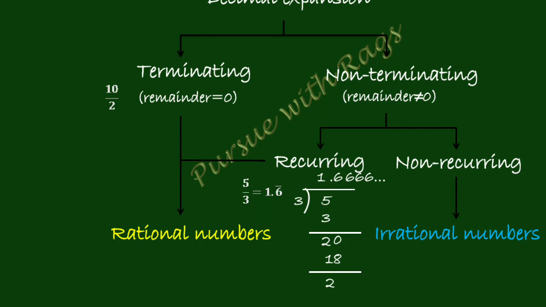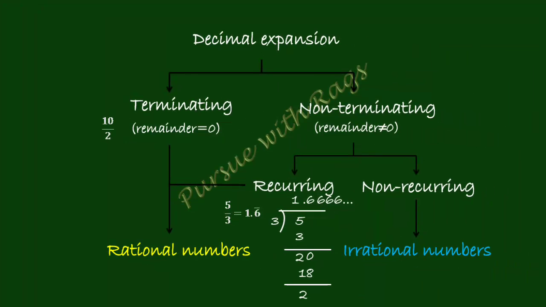So if you see the quotient clearly, it is 1.6666 going till infinity. So the 6 is repeating. It can be written as 1.6 bar. Bar represents that the particular number is repeating. Okay, so this is about non-terminating and recurring decimals. So terminating decimals and non-terminating recurring decimals, these two come under rational numbers.